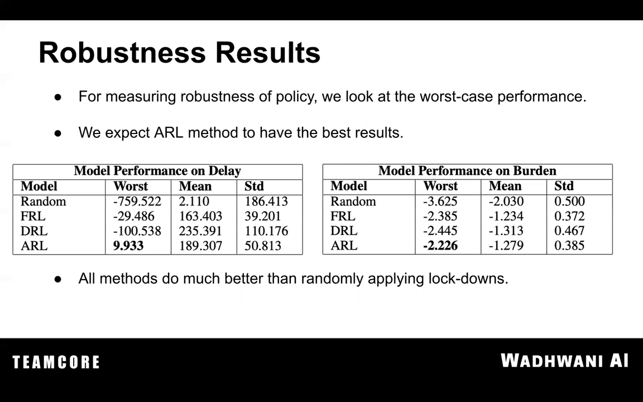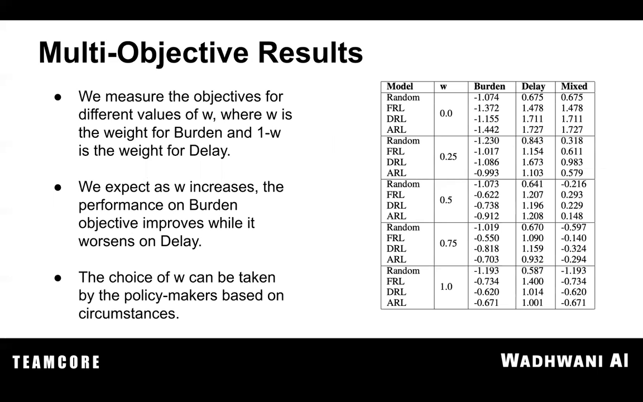If you look at the robustness results, we say the measure of robustness is the performance on the worst case. As we would expect, ARL performs the best on the worst case because that is how we have trained it. If you look at multi-objective results, you will find that as we increase the weight of a certain objective function in W times burden plus 1 minus W times delay, the performance on burden will improve. And the policymaker can decide the value of W by looking at different performances.